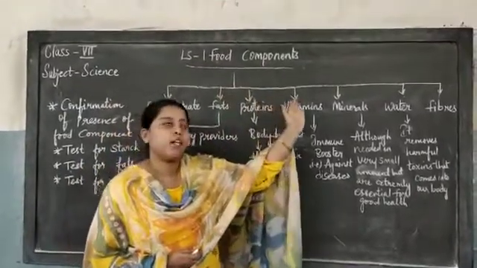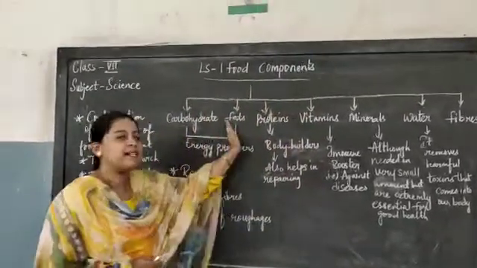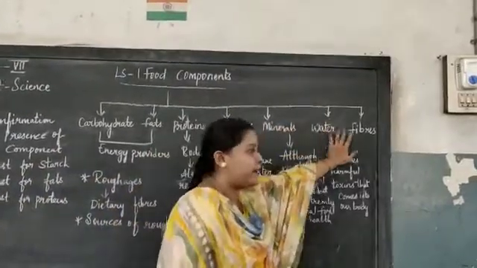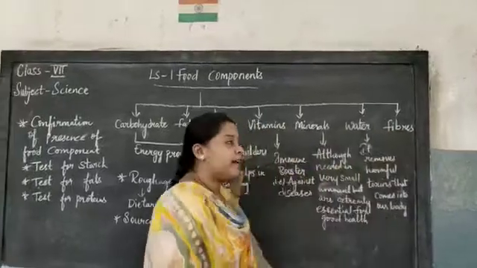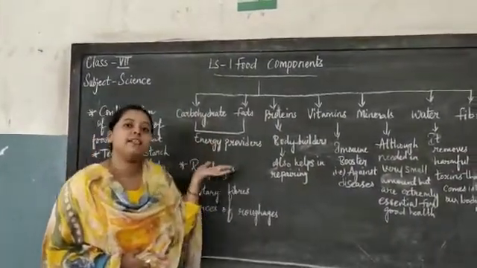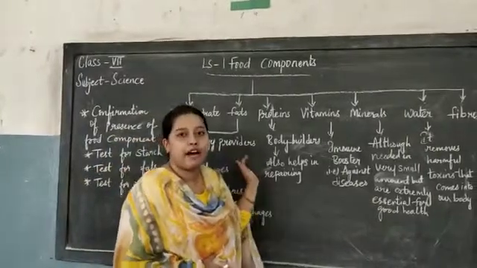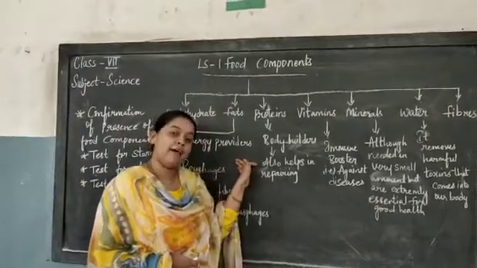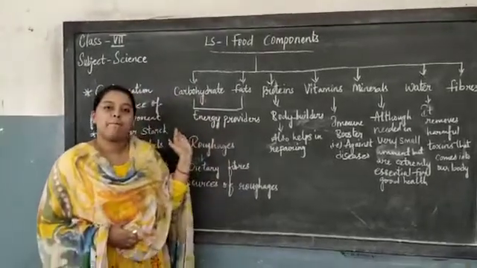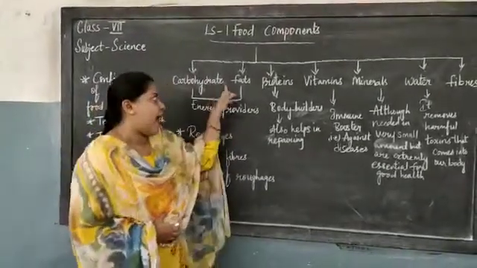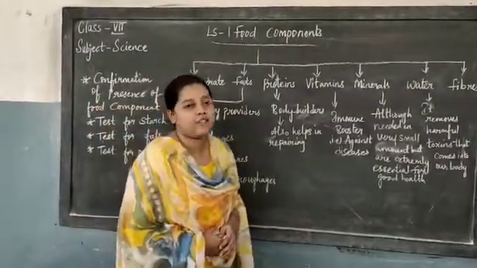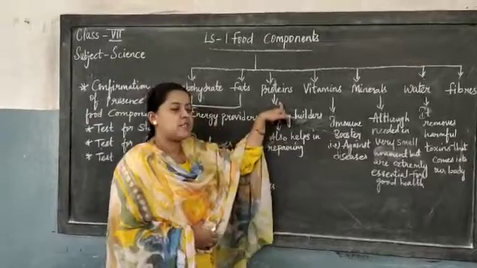Food components include carbohydrates, fats, proteins, vitamins, minerals. Apart from this, water and fibers also. What are carbohydrates and fats, children? These are energy providers. That means they give energy for our body to grow. Examples of carbohydrates are what, children? Cereals, wheat, millets, etc. And examples for fats? Oil, ghee, butter, etc.